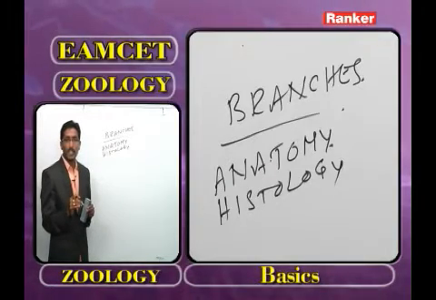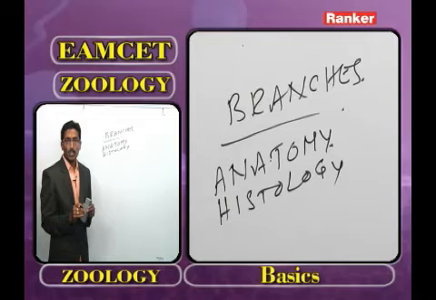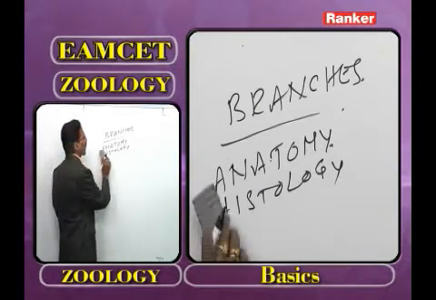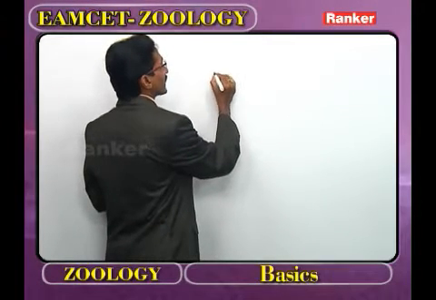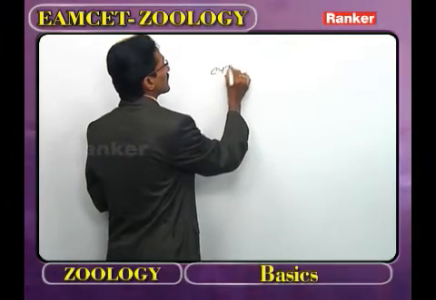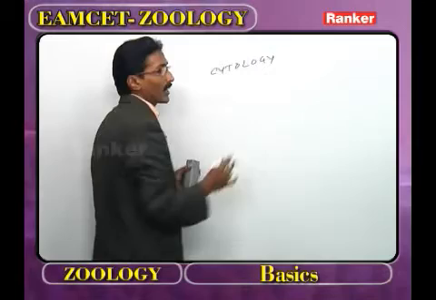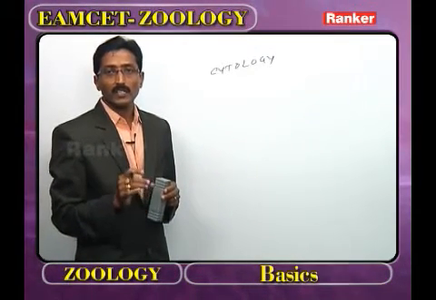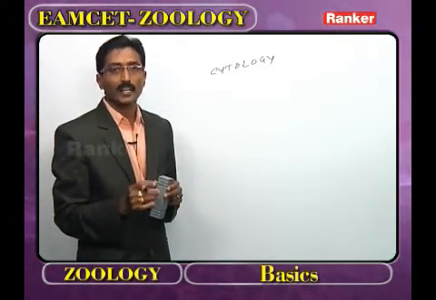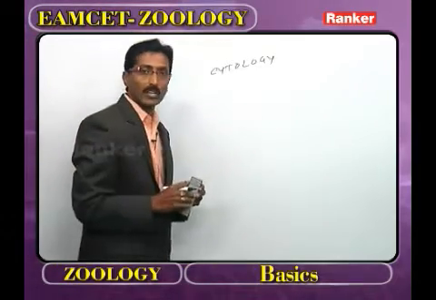It is the study of various tissues. What is the other name of histology? It is also called microanatomy. Histology is followed by the next branch, cytology. What is meant by cytology? It is the study of structure and function of the cell and its organelles.